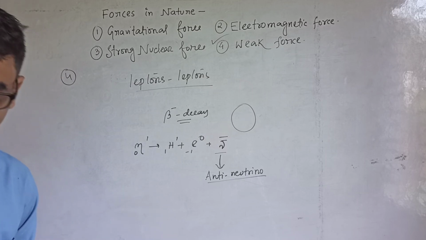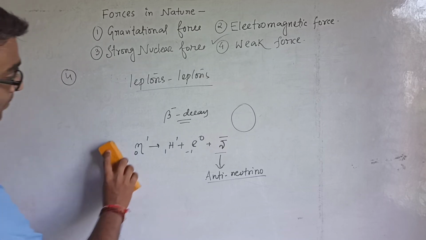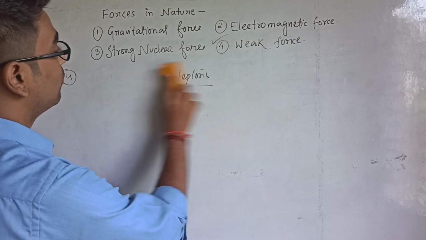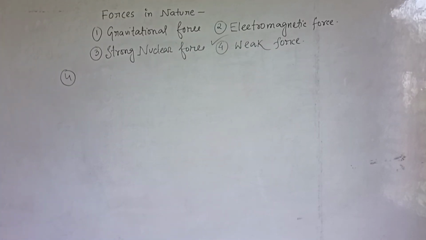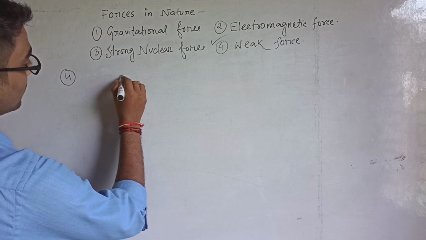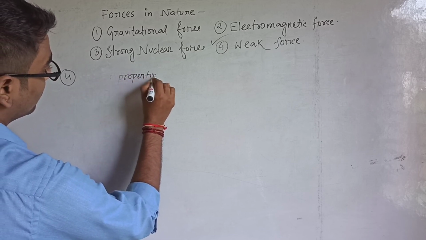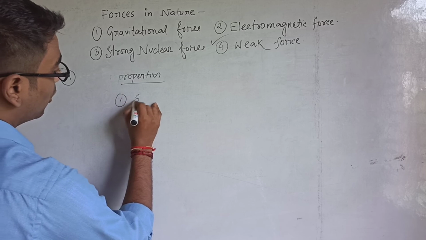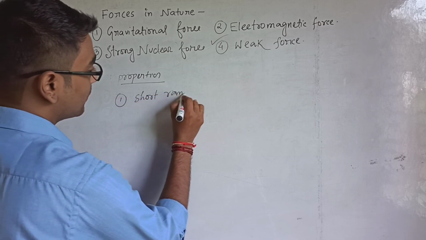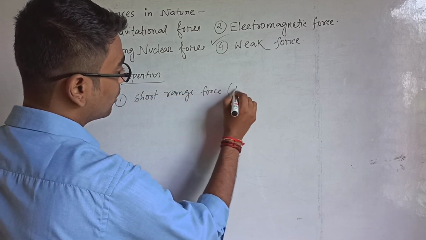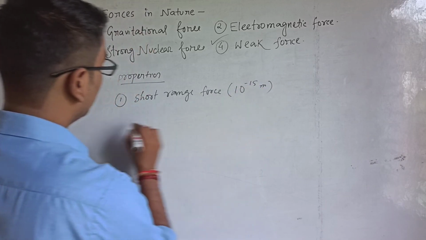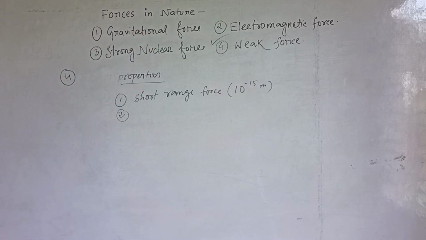So if we write a few properties of this weak nuclear force, we can write it is also a short range force, of the order of 10 to the power minus 15 meter. Clear? Next one is, it is a weaker force.